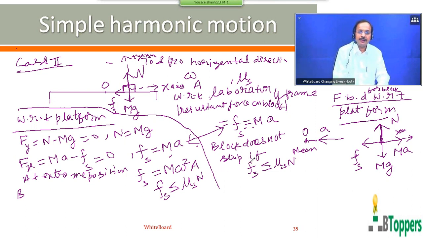So to know the condition for which the block does not slip on the platform, you have to use the condition for static friction, Fs less than or equal to mu S into N. You can write Fs equal to ma on the left hand side and N equal to mg on the right hand side.